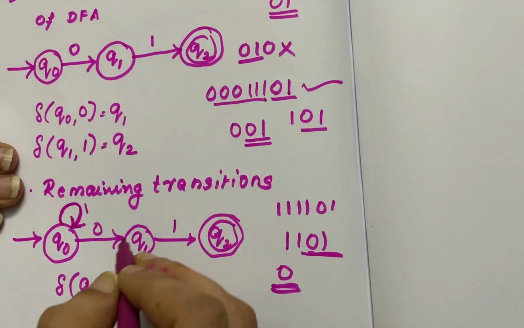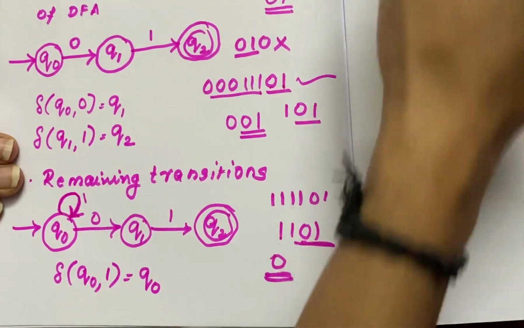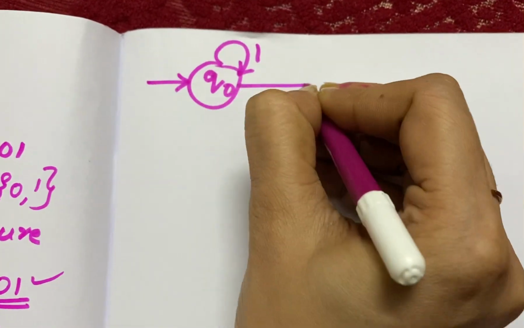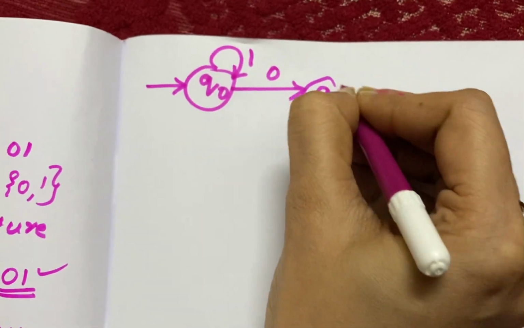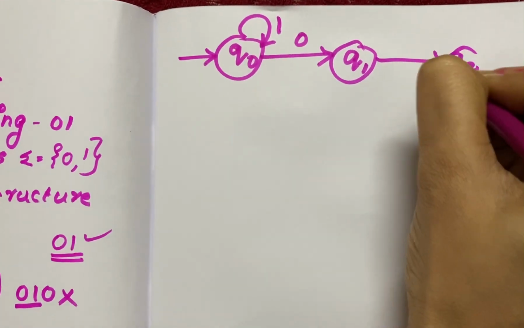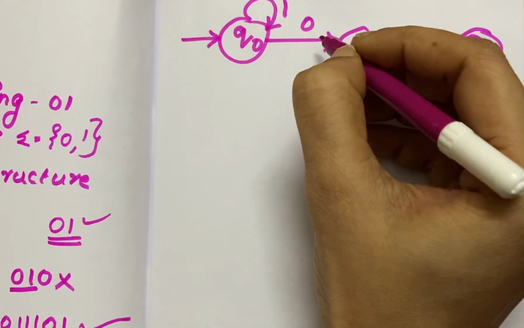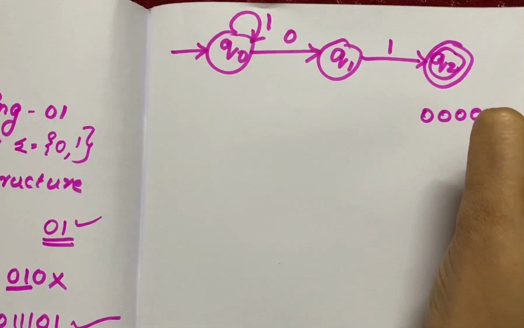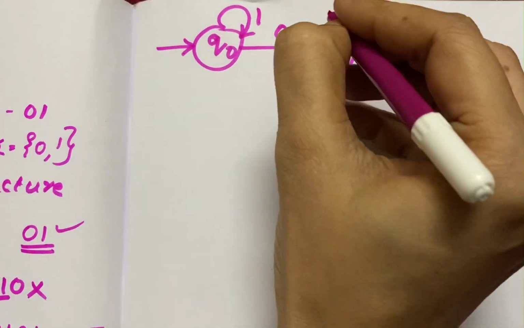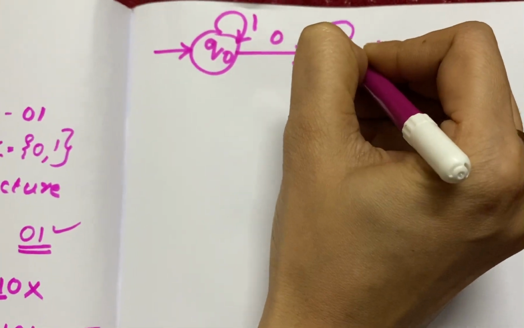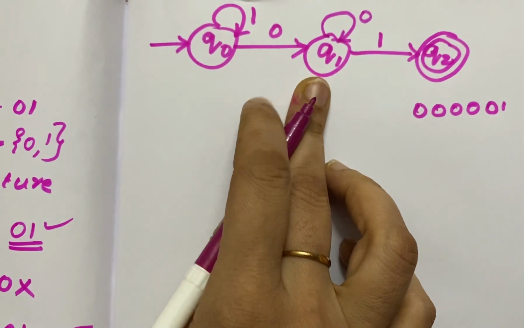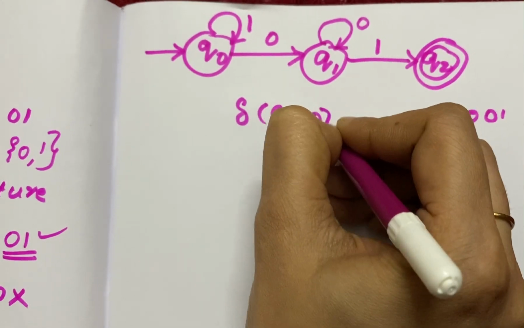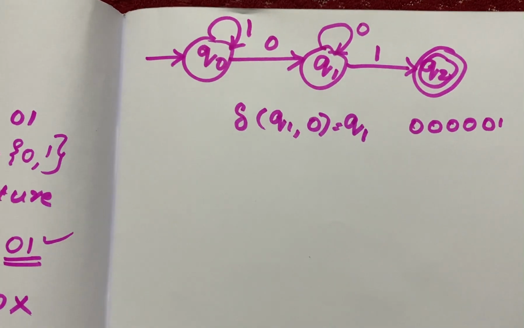Now what is our next thing? In Q1, if 0 comes, what happens? Please draw this. We have Q1 going to Q2 on 1. Now after the 0, again 0 is coming. Any number of 0s comes, what will you do? It will stay in Q1 only. So after reaching Q1, if there are any number of zeros, it will stay in the state Q1 only.